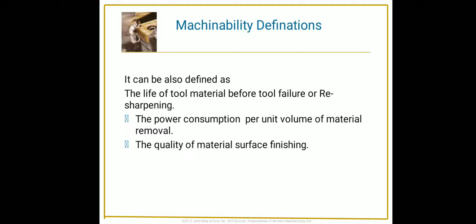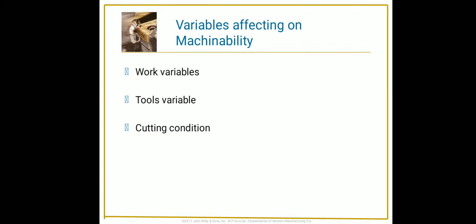Good machinability is associated with material removal with moderate forces, with the action of proper chips, and without causing excessive tool wear, giving a good surface finish. Sometimes high hardness of material gives poorer machinability because of high temperature during machining, more power consumption and high tool wear. Next, the different variables which affect machinability.